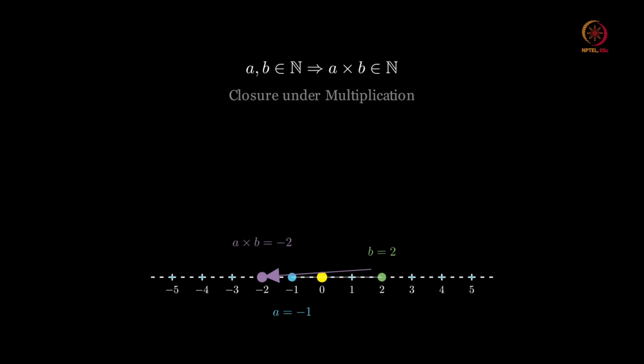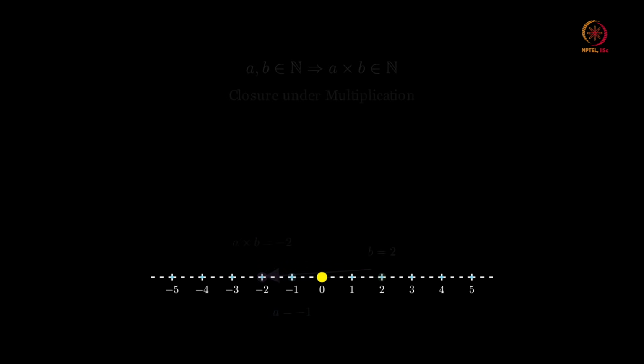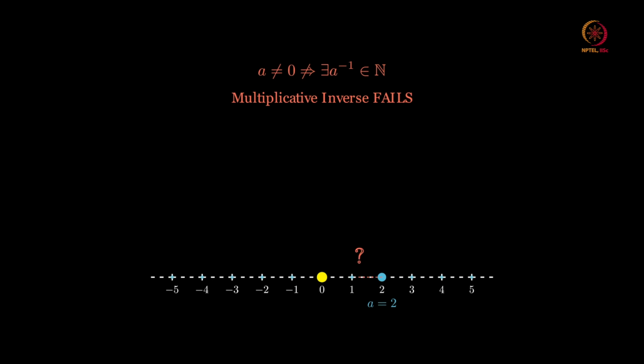The property that fails is basically this. Suppose a is an element of n, for example, let us say a is equal to 2. Then what is a inverse? a inverse, the multiplicative inverse, is half, and this does not belong to n.